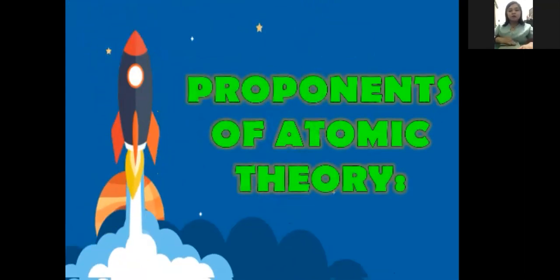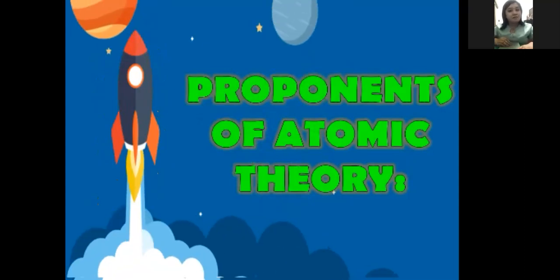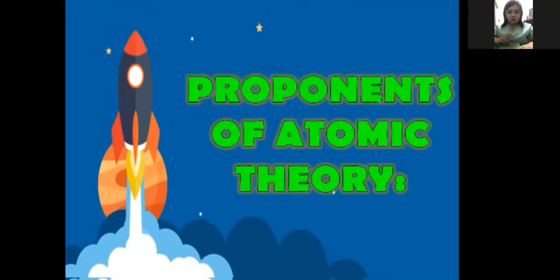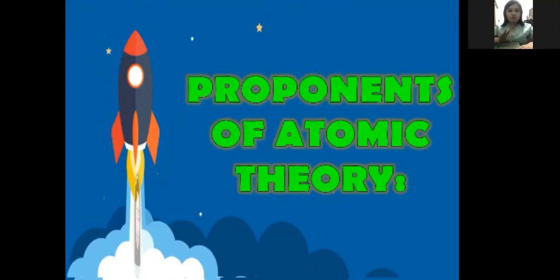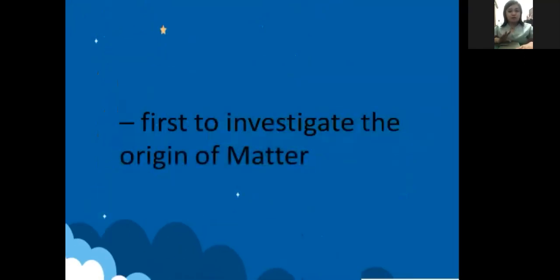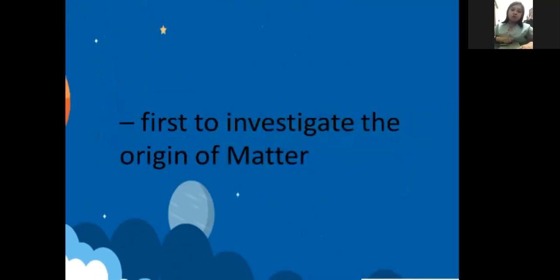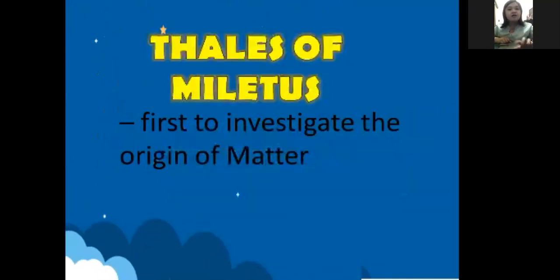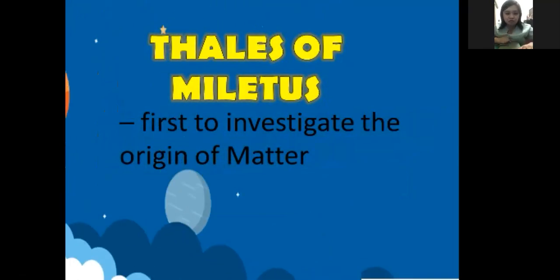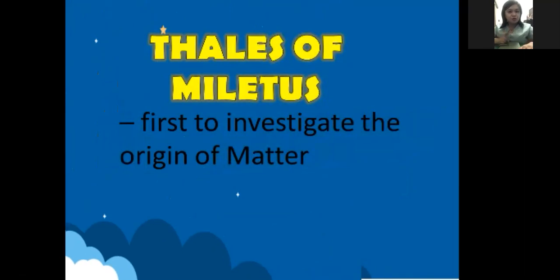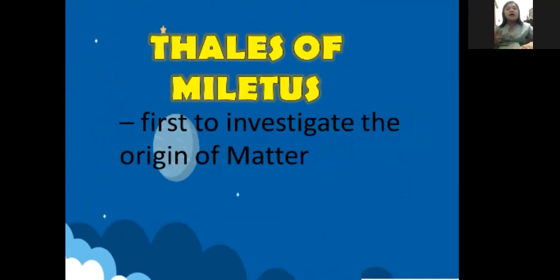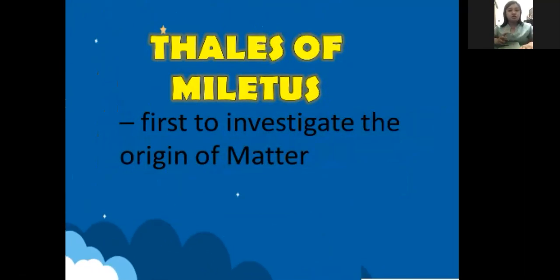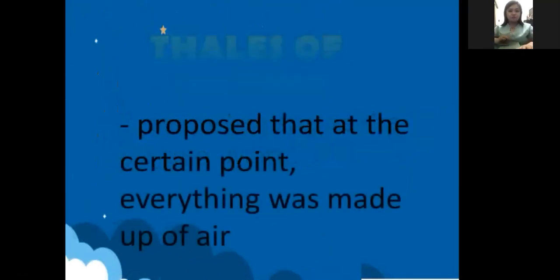Now let's go on to the proponents of atomic theory. When we say atomic theory, this speaks about atom. So there are different proponents of atomic theory, and let us know what these proponents are. The first one to investigate the origin of matter is Thales of Miletus. Can you say Thales of Miletus? He is the first one to investigate the origin of matter, where matter came from, how it is formed.